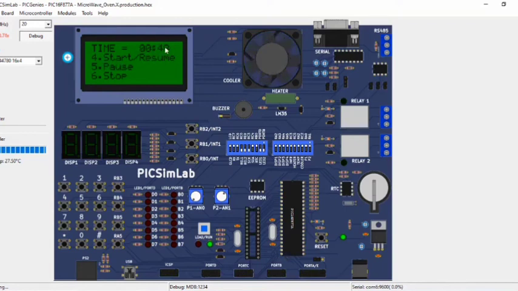When the time is completed, the cooler will be off and the buzzer will be turned on, indicating that the cooking time is up. Let's see. This is all about our project.